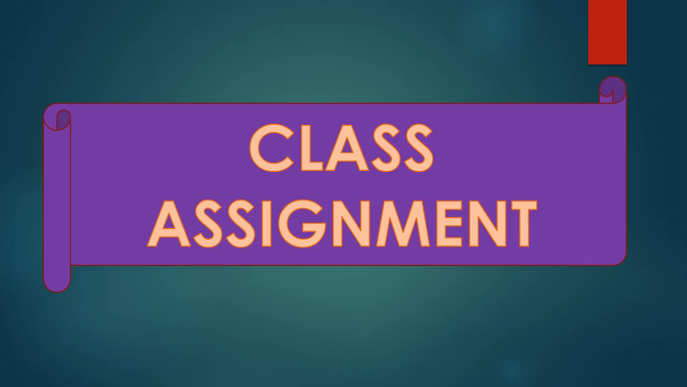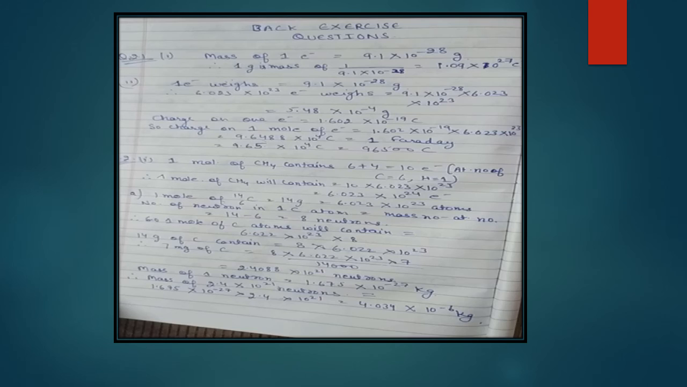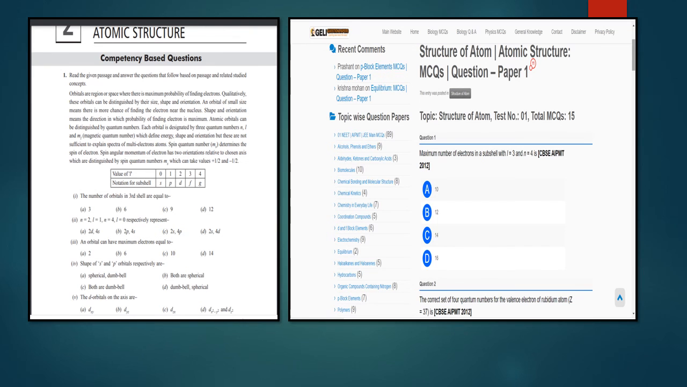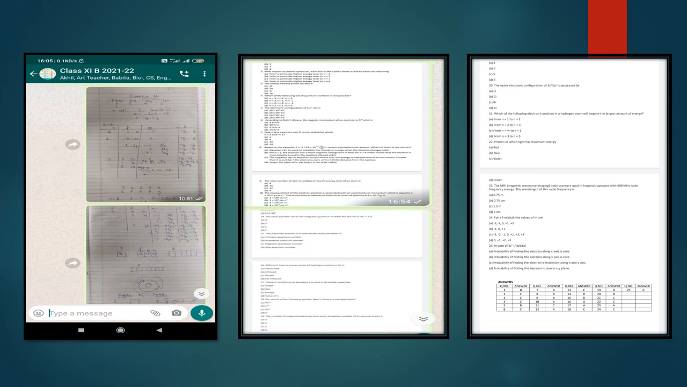And at last I shared the class assignment with the students, in which back exercise questions were discussed, and different competency-based questions, MCQ-form questions, and different assignments were also given to them. These were the different types of questions given to the students.